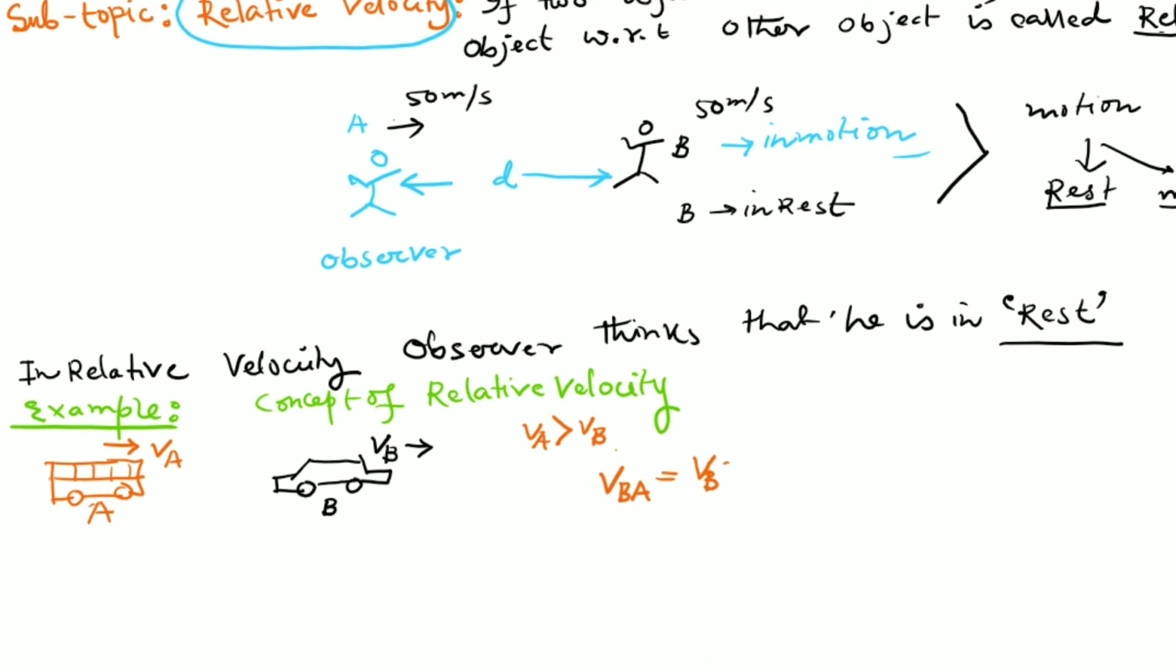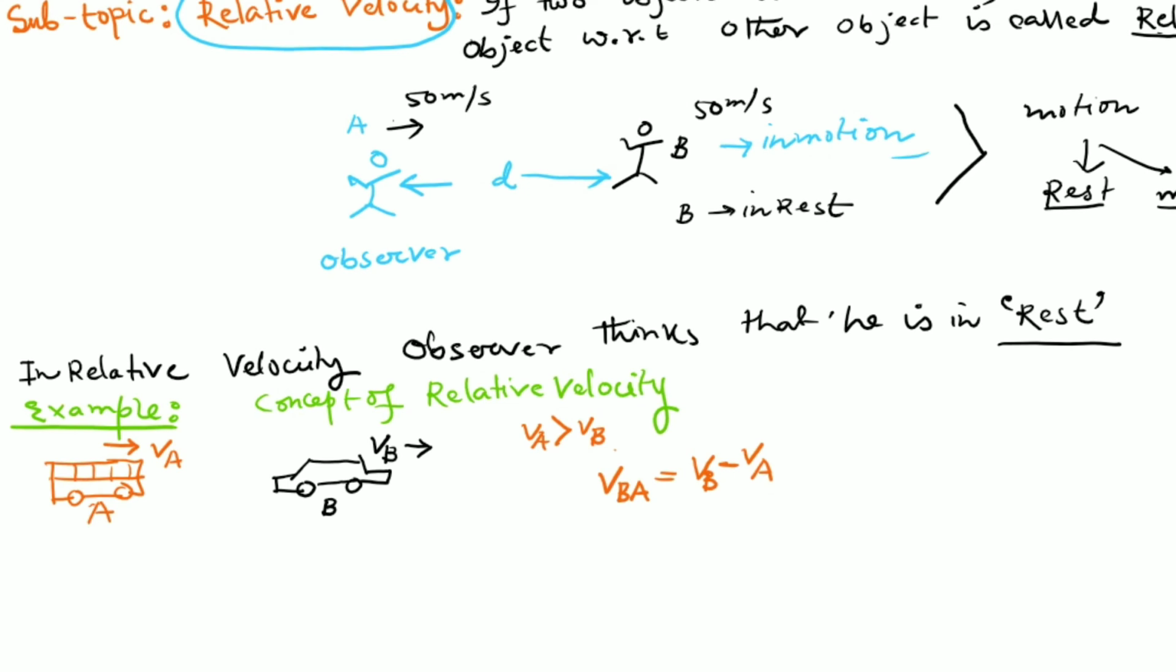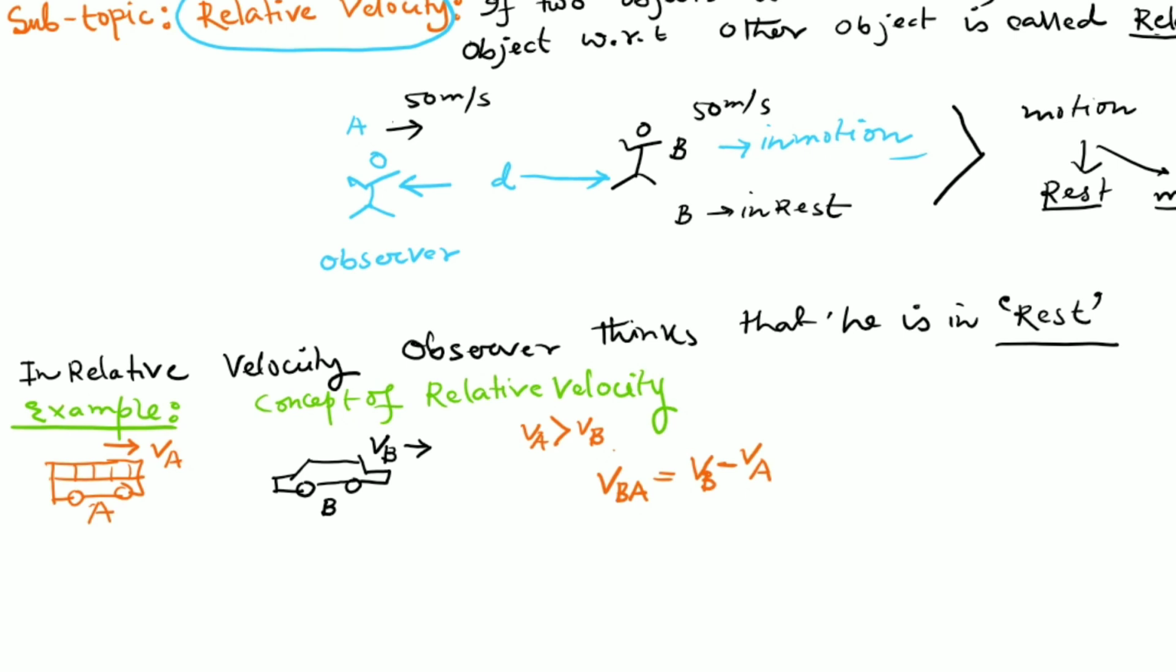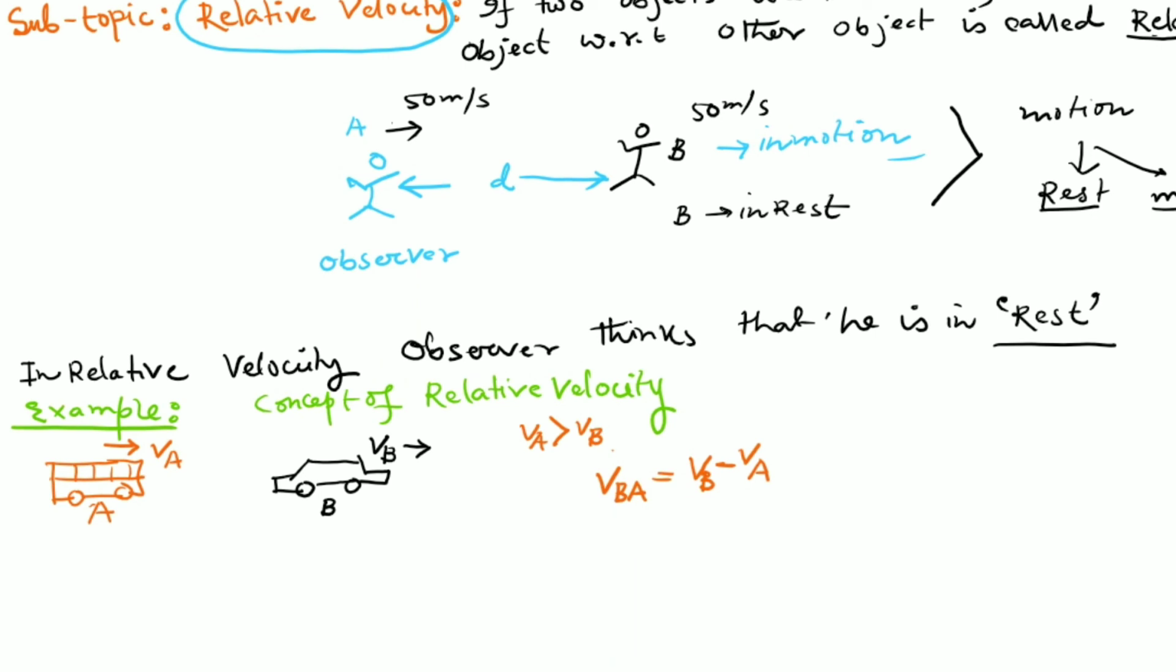It is VB minus VA. This velocity VA will be subtracted, because the passengers of A think that they are at rest, because they are the observer. The observer always thinks that they are at rest, when actually they are moving. So if the negative velocity VA is added to VB, then they are at rest. At that condition, that is the relative velocity of B with respect to A.